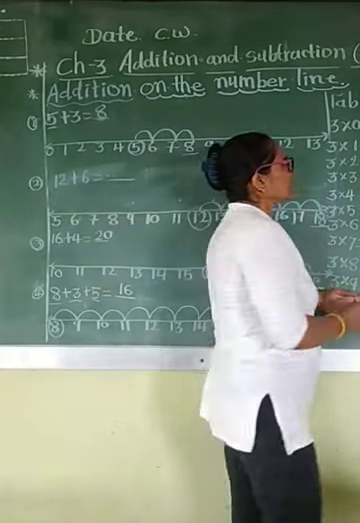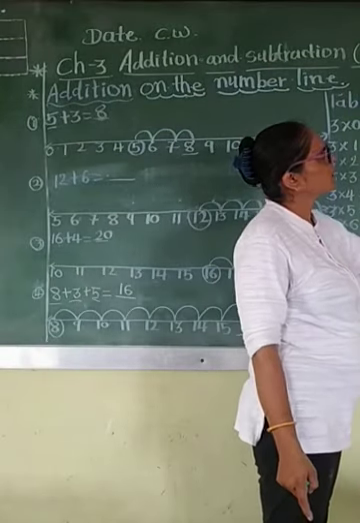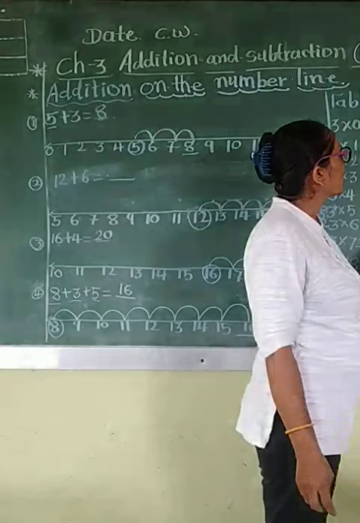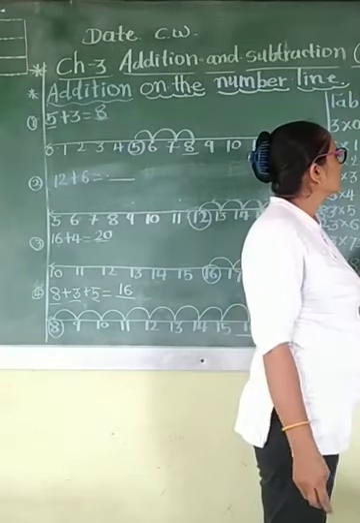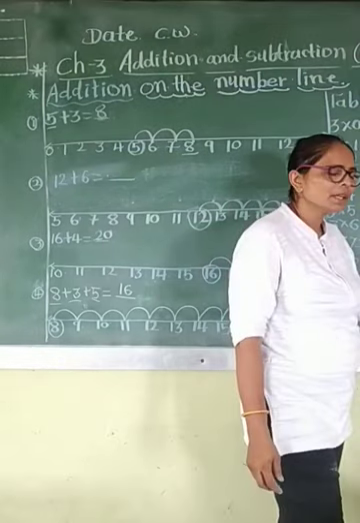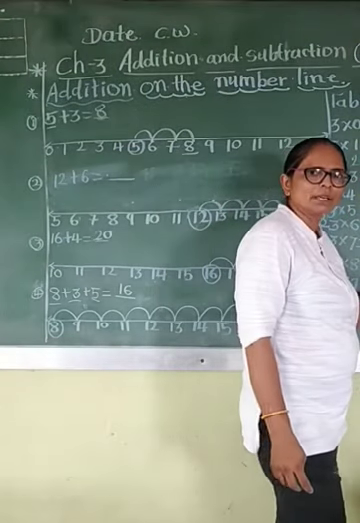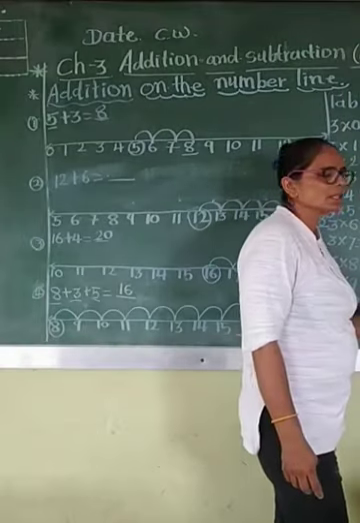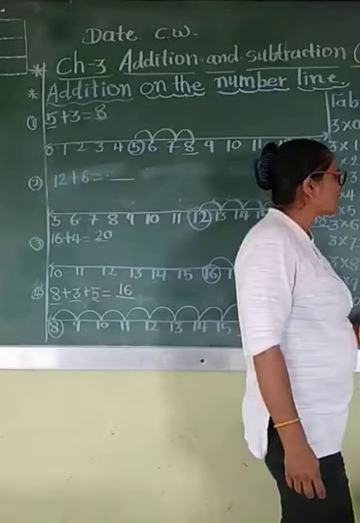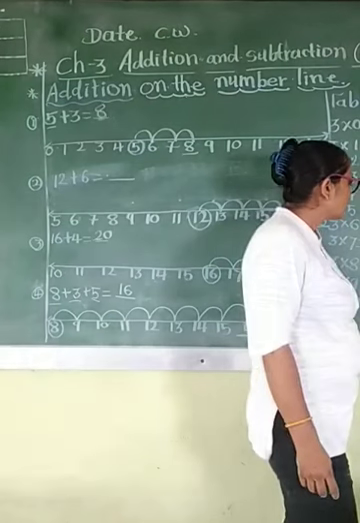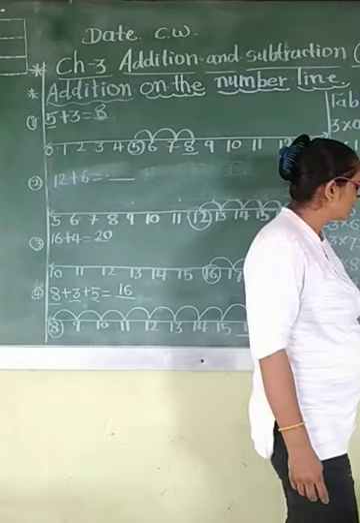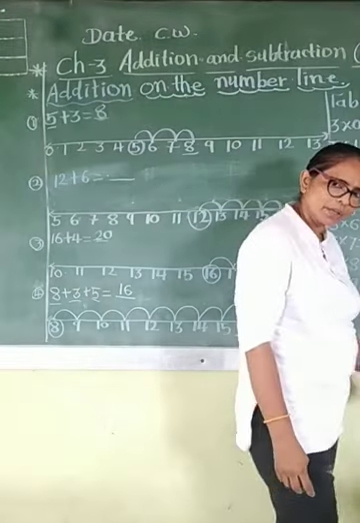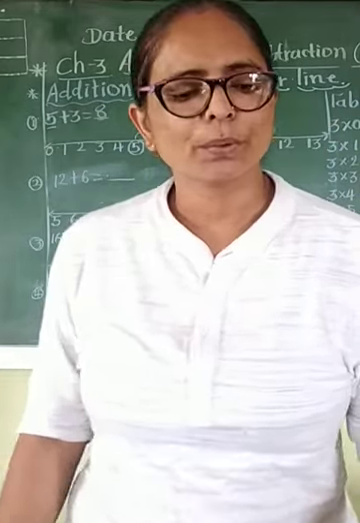So read carefully. Let's start one more time. 5 zeros are 0. 5 ones are 5. 5 2s are 10. 5 3s are 15. 5 4s are 20. 5 5s are 25. 5 6s are 30. 5 7s are 35. 5 8s are 40. 5 9s are 45. 5 10s are 50. Clear guys? Hope you all understand.